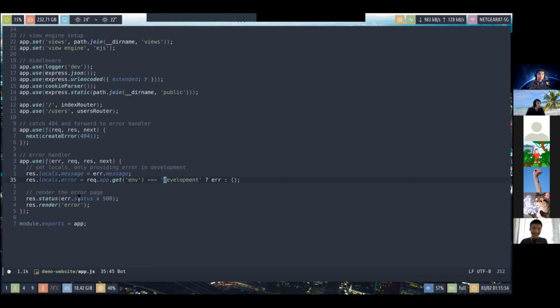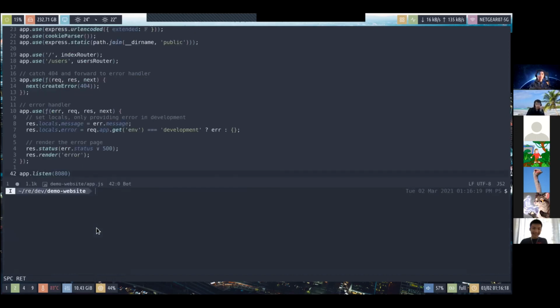And at the end, we can remove this module.exports because we'll not be referencing this app or using it from elsewhere. And we can just do app.listen 8080. So this starts the server and makes it listen on port 8080. And so once we start it, we can access the website on port 8080.